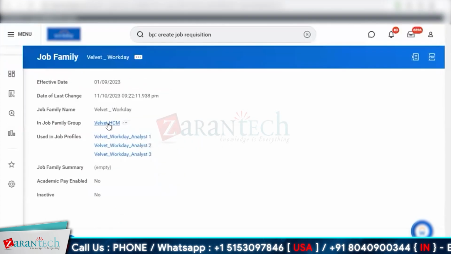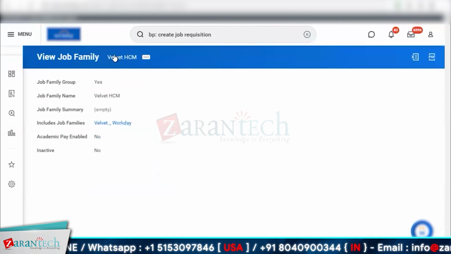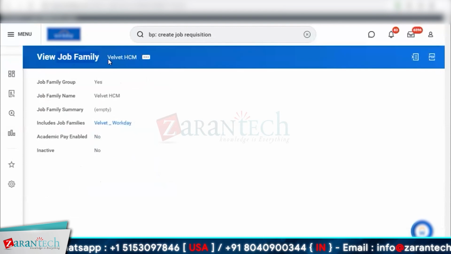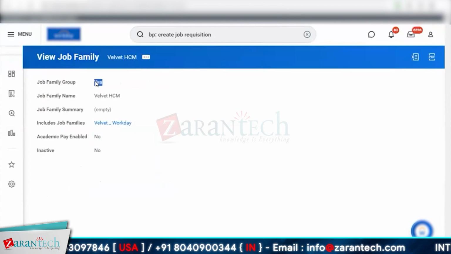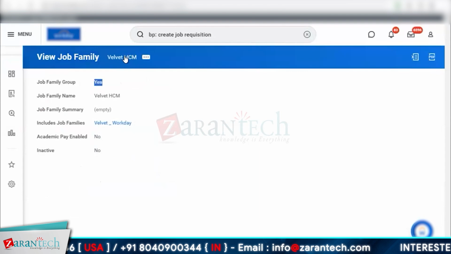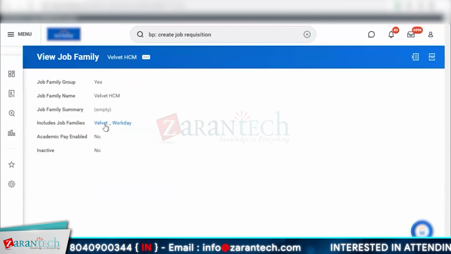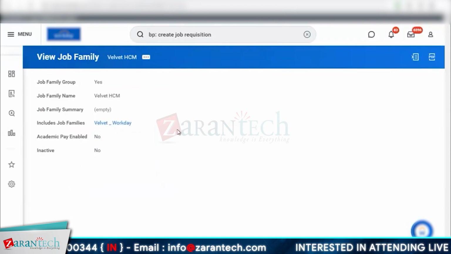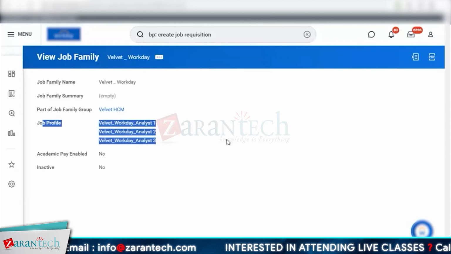Okay, now this is my top level group. You can see Velvet, though it says job family, but focus here, it says Velvet HCM and this is a job family group. Yes. Within this job family group, you have the family, which is Velvet Workday. And if I open this family, I have these job profiles in it.